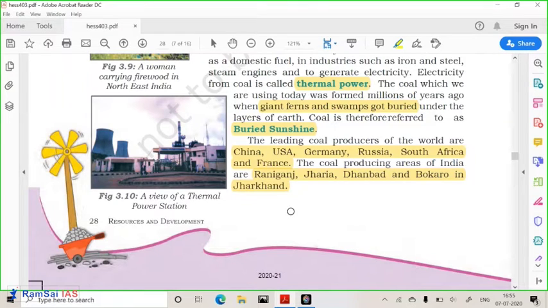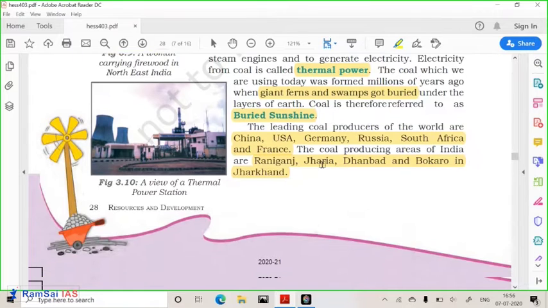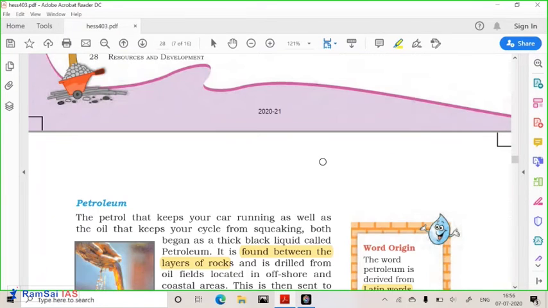But in terms of production, India is among the top 5 or top 10 countries. Getting it? In India, we have Gondwana-time coal deposits, which are found in Raniganj, Jharia, Dhanbad, Bokaro, in the Jharkhand and Bihar region of India.